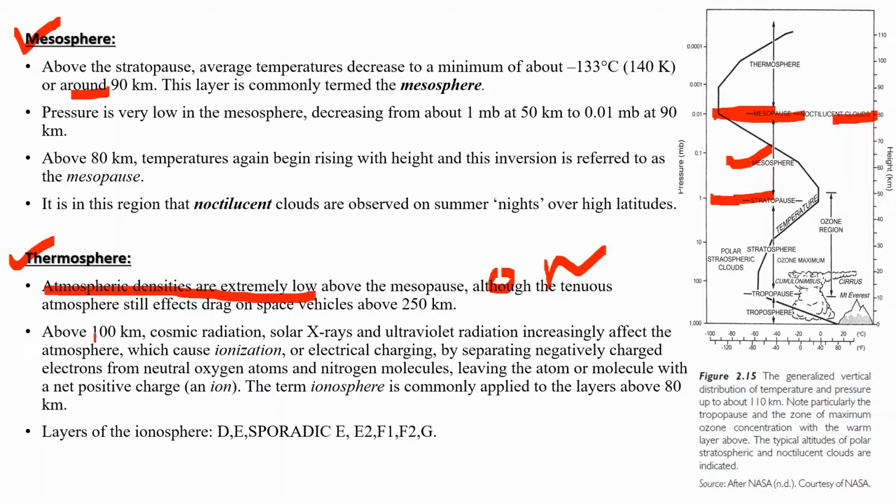Above 100 km, they absorb solar radiation and cosmic radiation, and by separating negatively charged electrons from neutral oxygen atoms and nitrogen molecules, the atoms or molecules become positively charged ions. The term ionosphere is commonly applied to the layer thermosphere due to dominance of ions in this layer above 80 km.